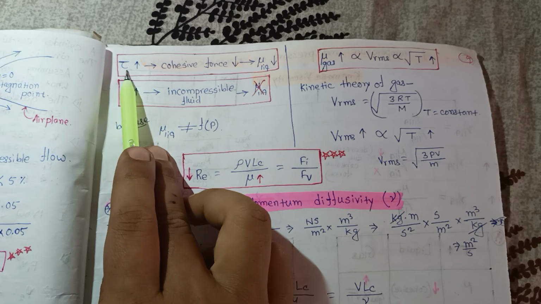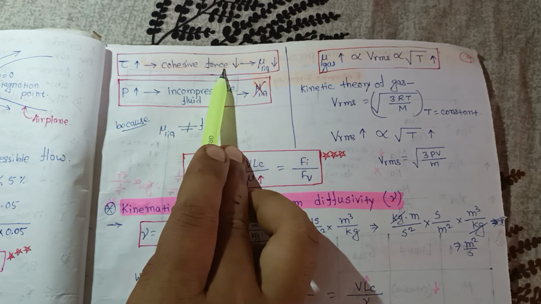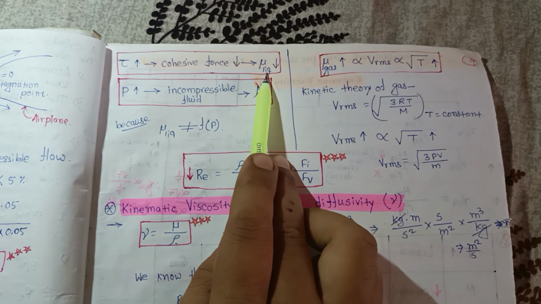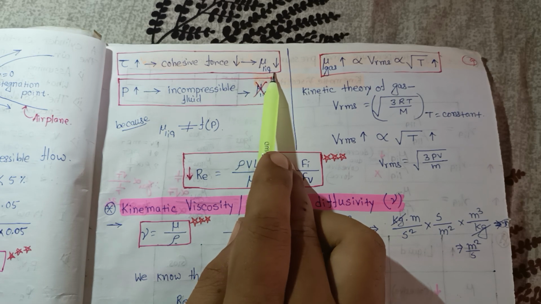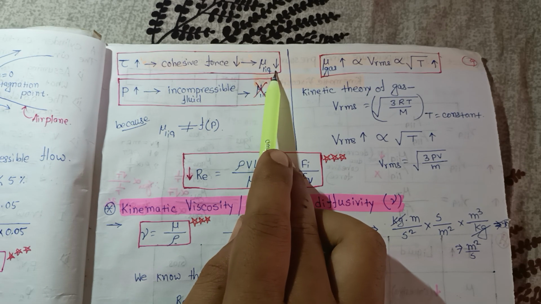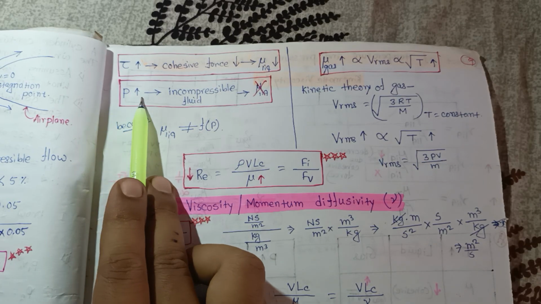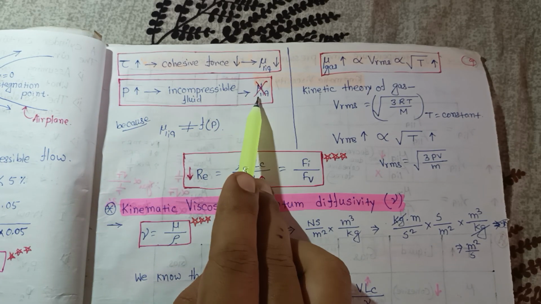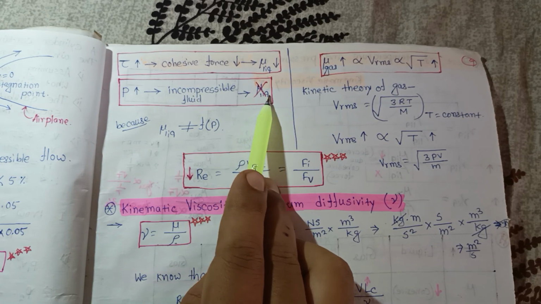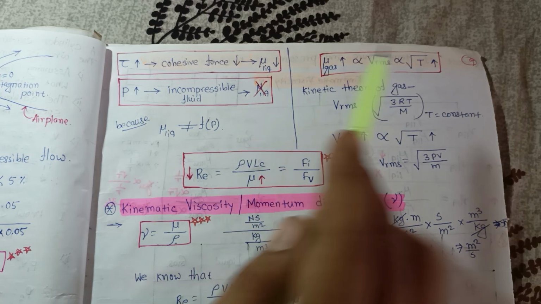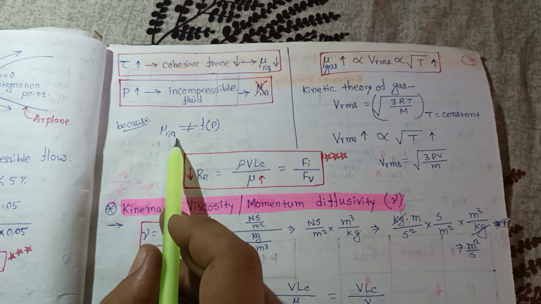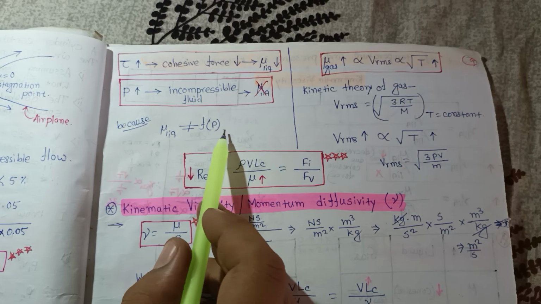So if the shear stress increases, then cohesive force decreases, then viscosity also decreases. And for pressure, if the pressure increases for an incompressible fluid, the viscosity does not change for liquid, because viscosity is not a function of pressure.